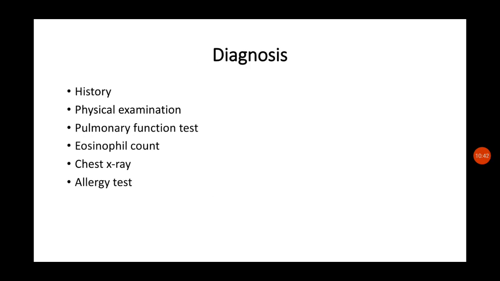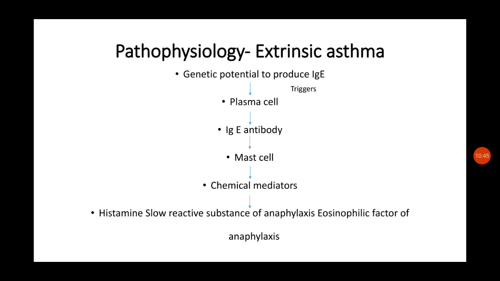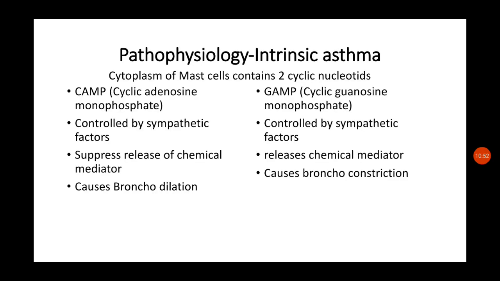Hope you understood, and very importantly you have to understand the pathophysiology, then it will be very easy for you to understand these two types of asthma, extrinsic asthma and intrinsic asthma.